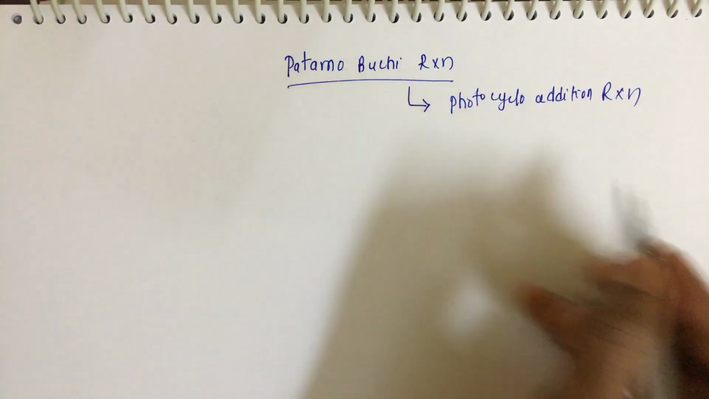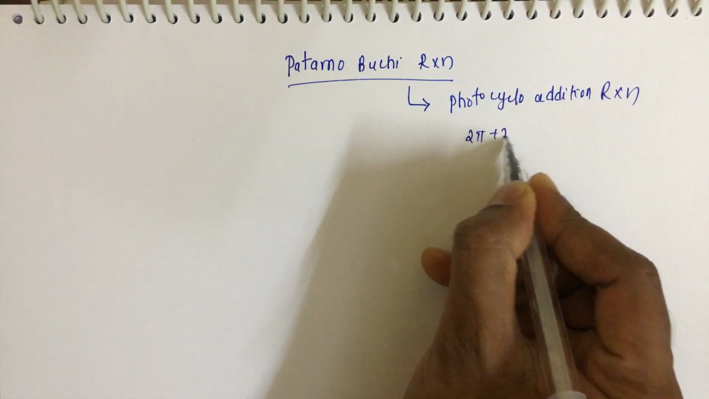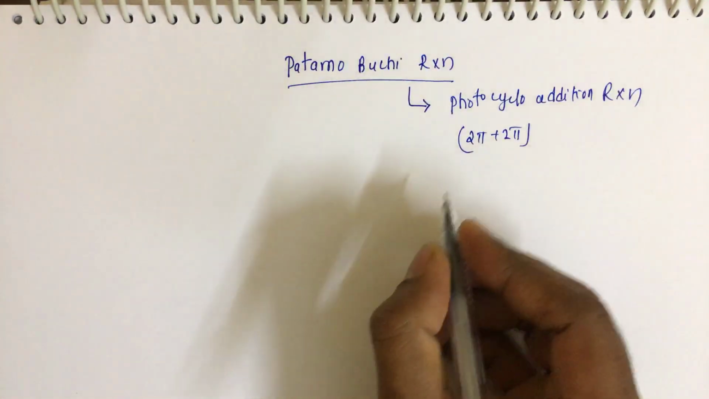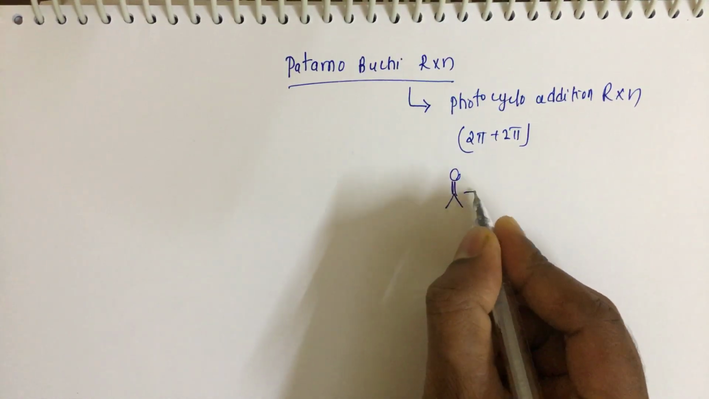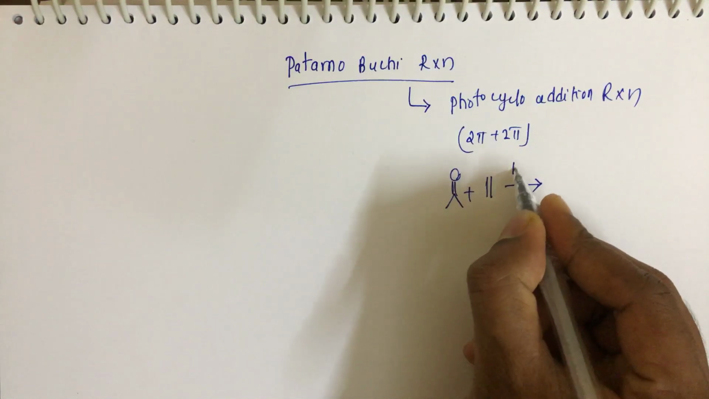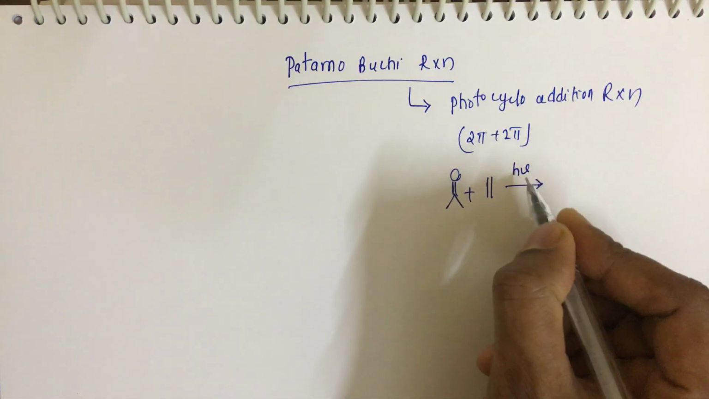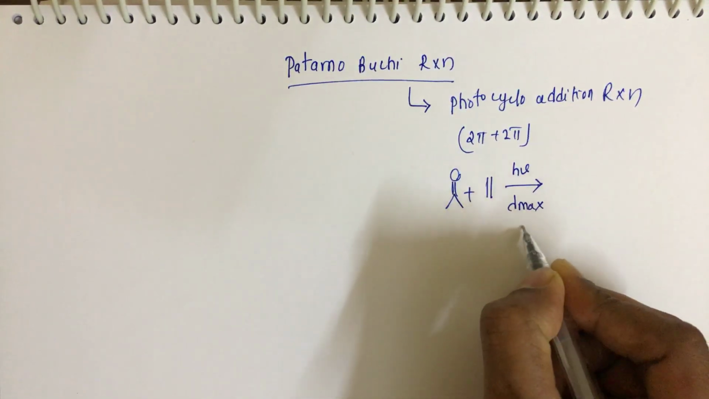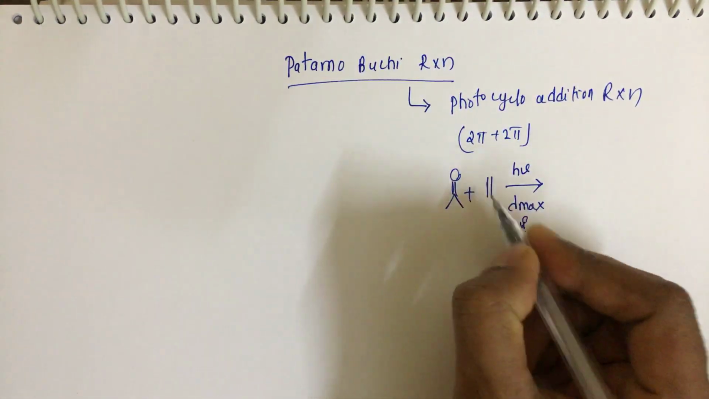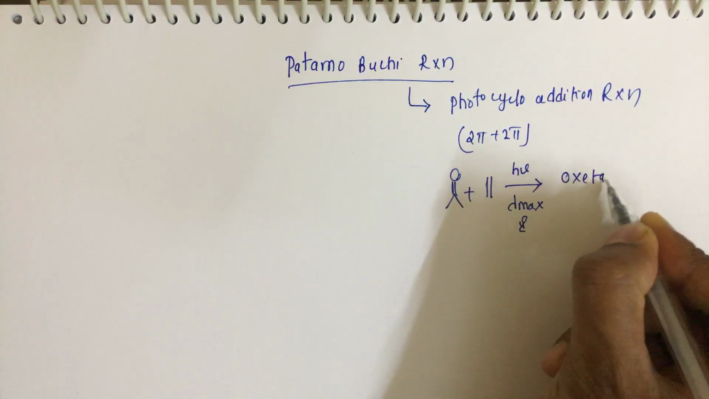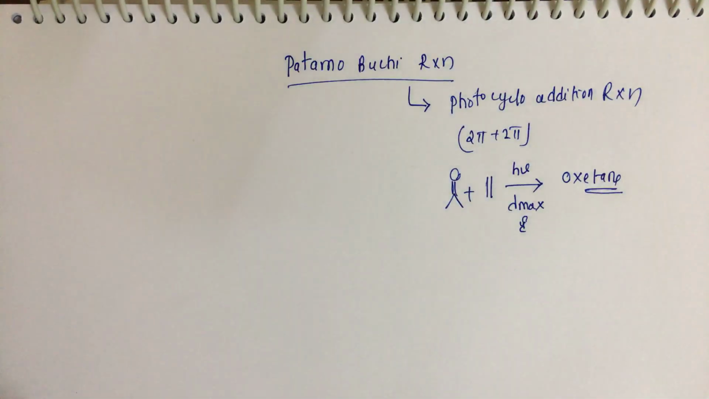This is an example of a 2 pi cyclization reaction. Here we have a carbonyl compound plus an olefin. Upon irradiation at the lambda max of the carbonyl compound, there is a formation of an oxetane. The mechanism I will explain later. So this is the product we get in a Paternò-Büchi reaction.